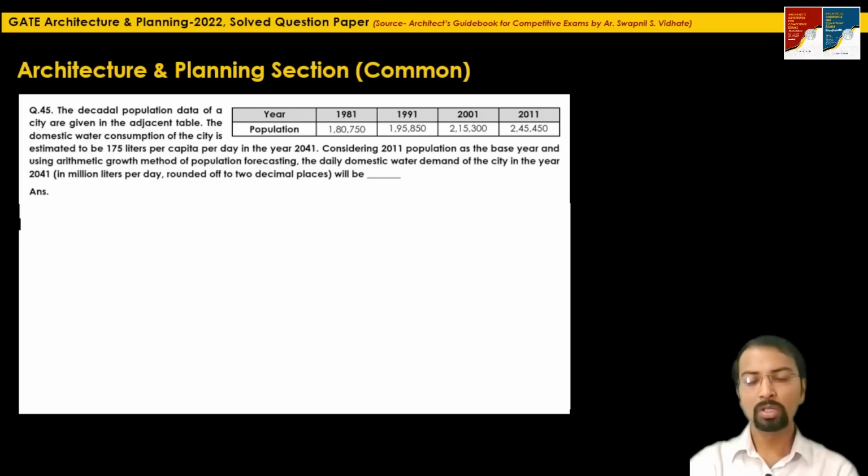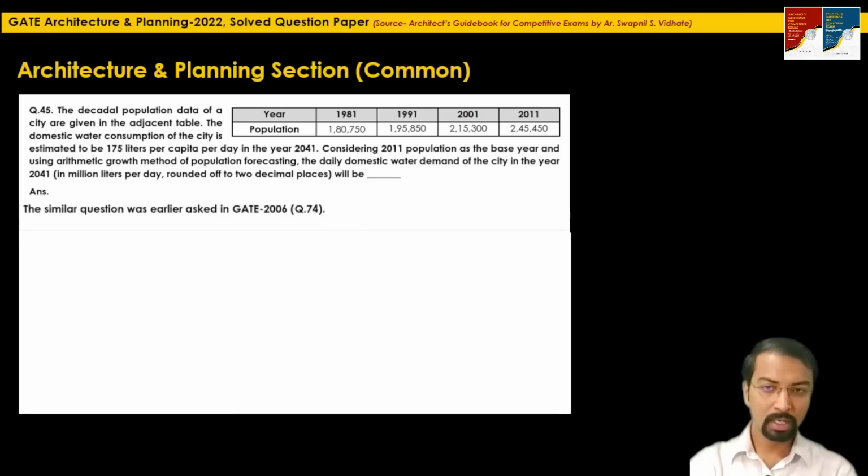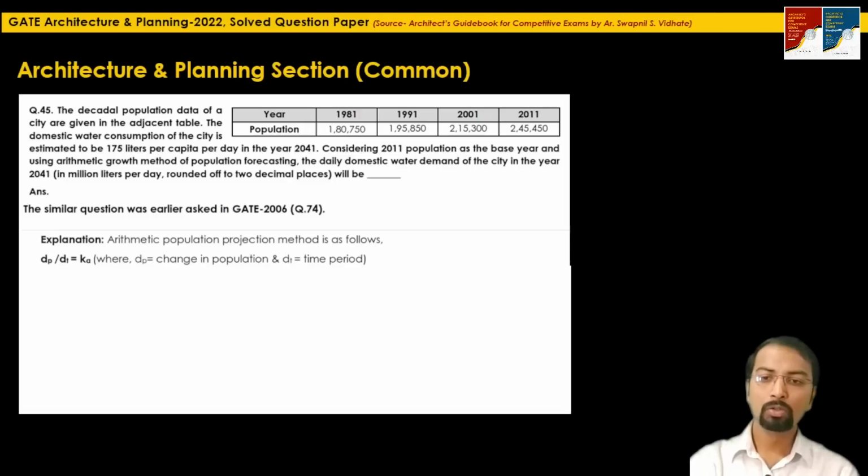Okay, so a similar question was earlier asked in 2006. If you go and check question 74 of 2006, exactly a similar question was asked in that particular year. So for solving this, you must know the formula to calculate the population by using the arithmetic growth method. So what is the formula to calculate the population by using the arithmetic projection method?